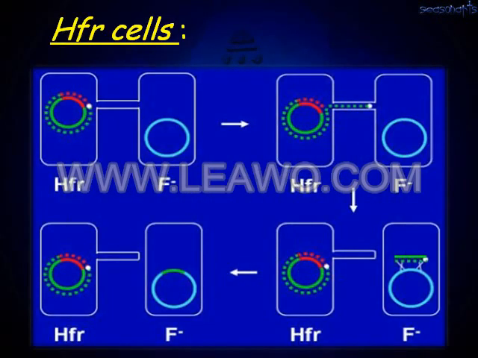In this picture you can see the high frequency cell, which I already explained. Once it comes in contact with the non-high frequency cells, what happens? The genetic material is transferred from the high frequency cell to the F minus cell by means of the conjugation tube. Once this high frequency cell separates from the F minus cell, you will again see no change in the property.